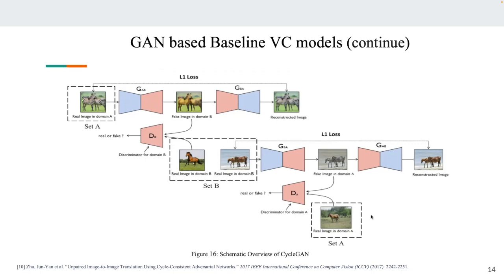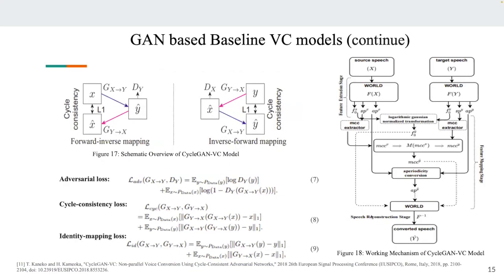Now the same concept has been used in CycleGAN-VC. This is the CycleGAN and this is the CycleGAN voice conversion. The same thing is used to check whether we can preserve the content information, because we do not want the source information, the content and linguistic information, to get distorted. We just want the local style of the target to be superimposed over the content of the source. Now this is the working mechanism of CycleGAN-VC.